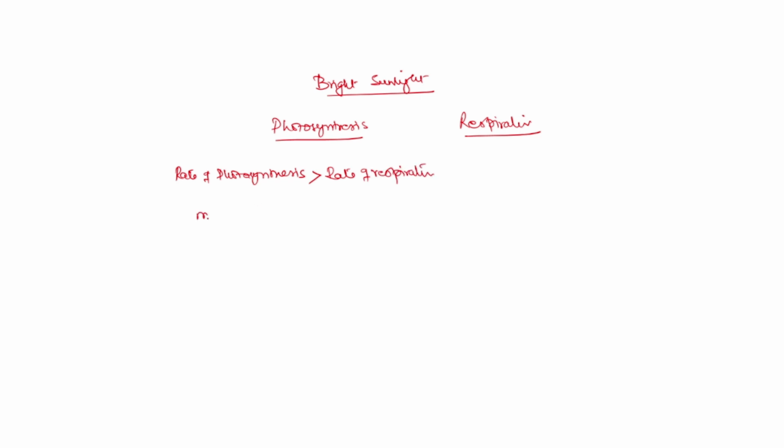That means more CO2 is consumed than released. That is, net movement of CO2 is inward. That is, CO2 diffuses inside the leaf.